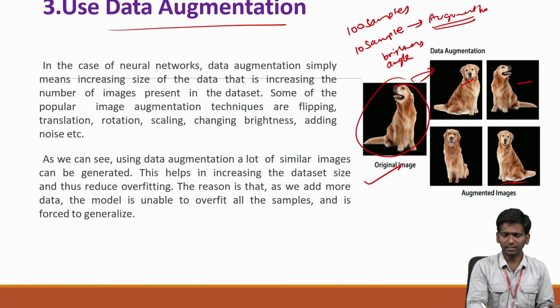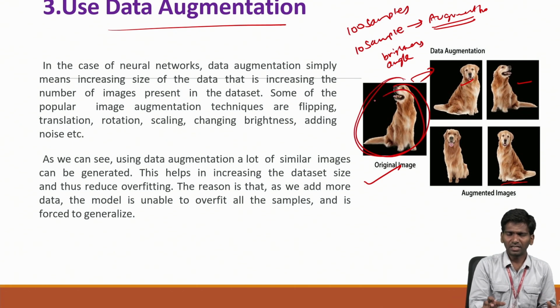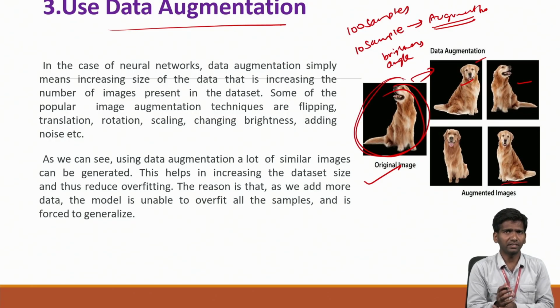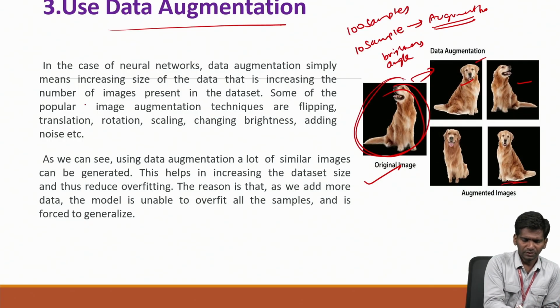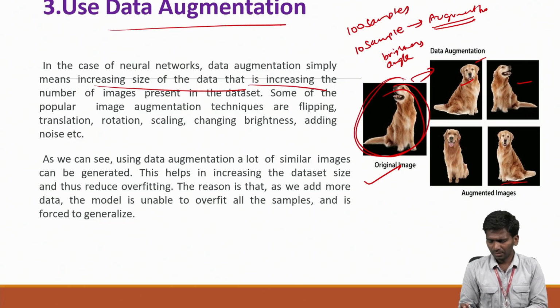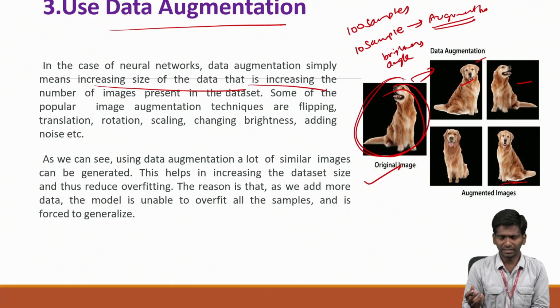In this way, from the original image only, we are generating different images. That is nothing but data augmentation. In this way, some samples can be augmented in order to avoid needing many samples. Increasing the size of the data is a very complex thing that we are overcoming here by taking only a few samples and augmenting them.